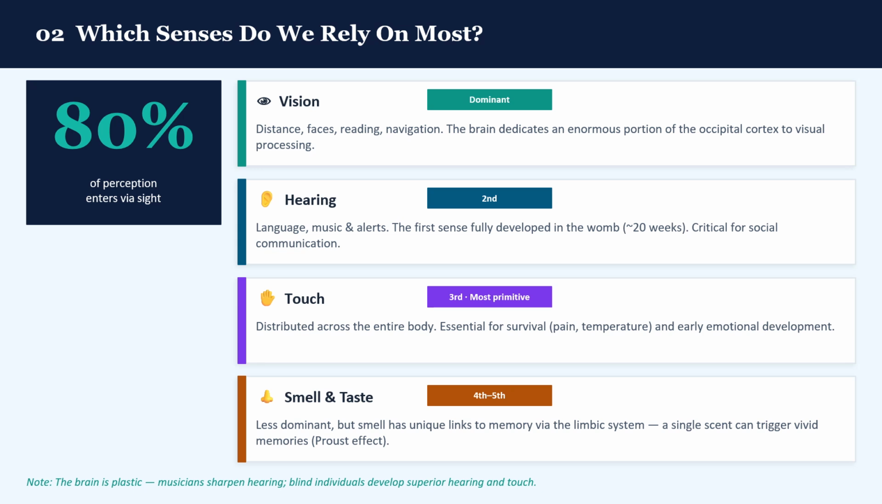It's also worth noting that the brain is adaptable. Musicians develop sharper hearing, and people who are visually impaired often develop exceptional hearing and touch.